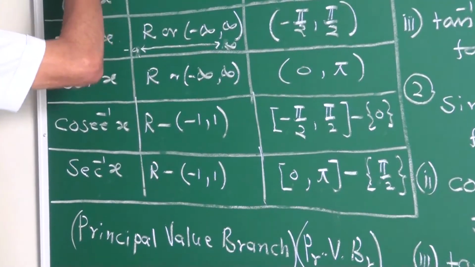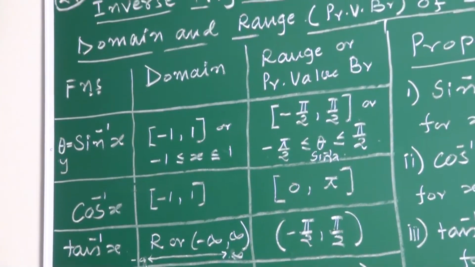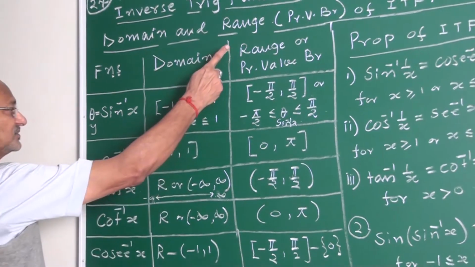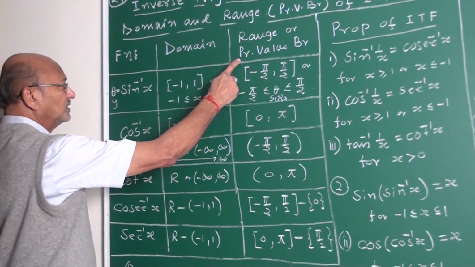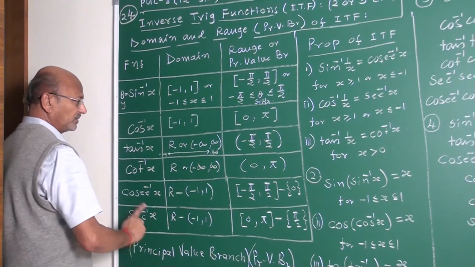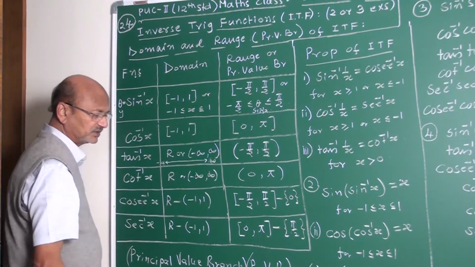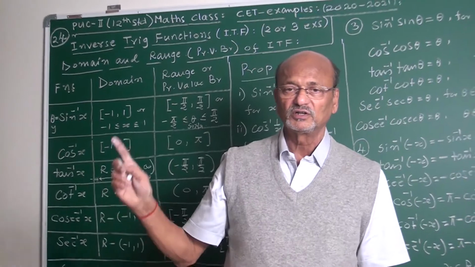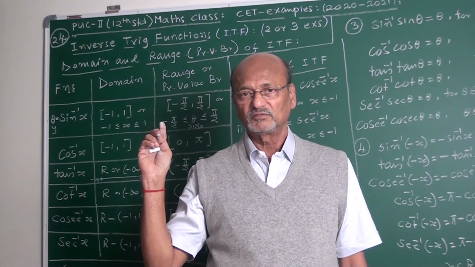Yes, my friend. These are all the 6 inverse trigonometric functions. This is the domain, and this is the range, or another name is principal value branch. All 6 inverse trigonometric functions are there. This is about domain and range of ITF, inverse trigonometric functions.